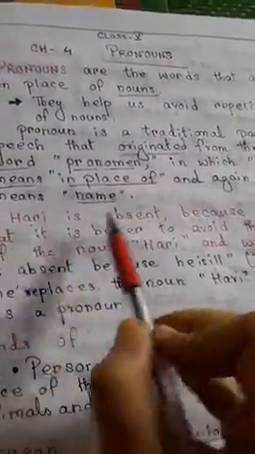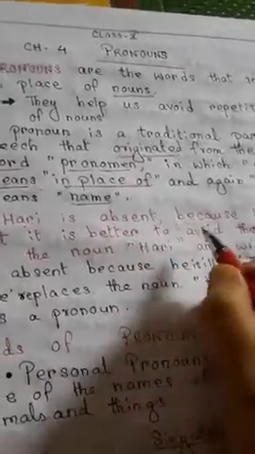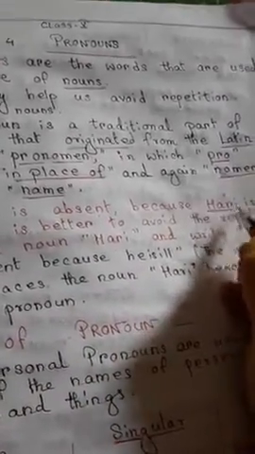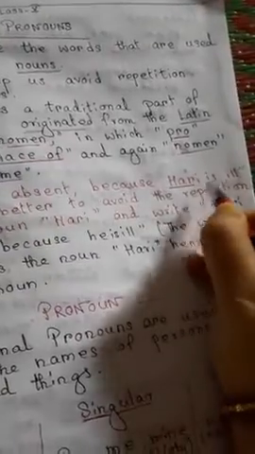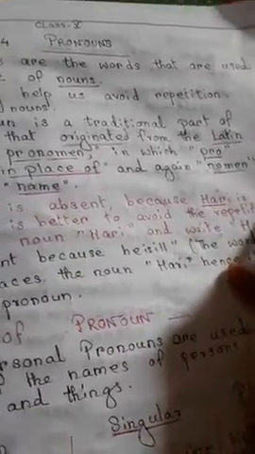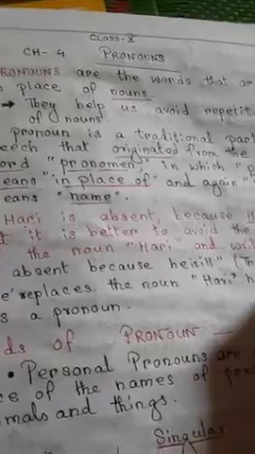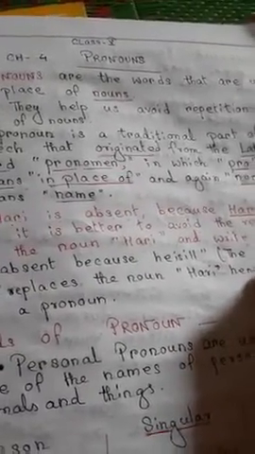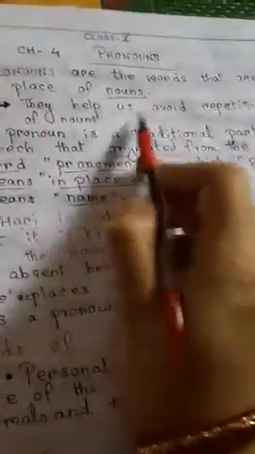That is, Hari is absent because, second time also I have used the same word again, that is, Hari is ill. But pronouns avoid repetition of nouns, right? They help us avoid repetition of nouns.